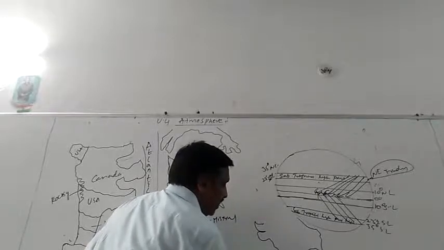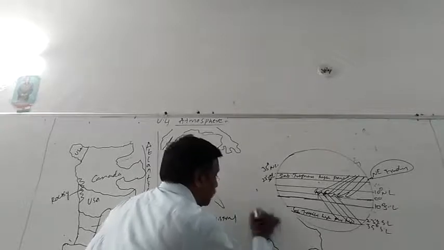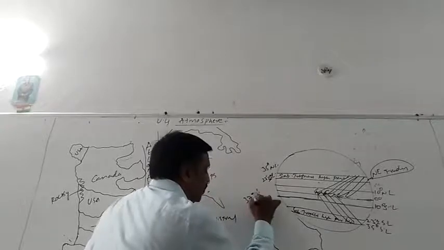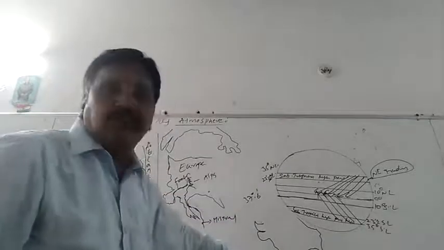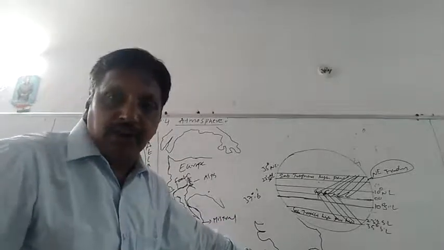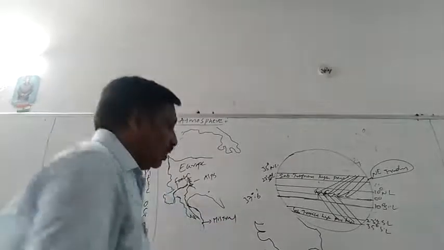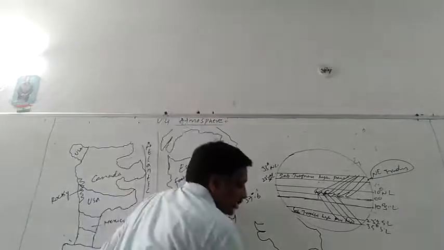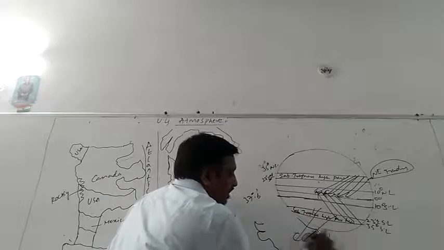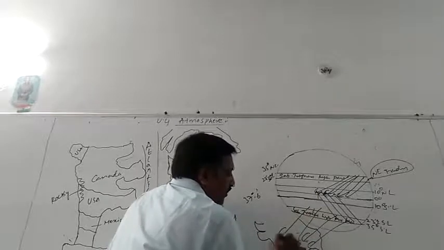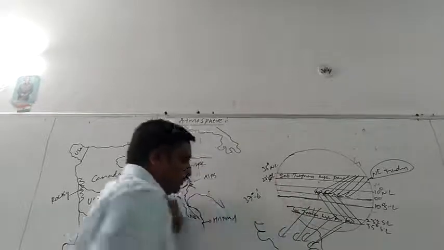India starts from 8 degrees 4 minutes and extends up to 37 degrees 6 minutes latitude. Our southernmost latitude is 8 degrees 4 minutes, our territorial southernmost latitude. So what happens? The southeast and northeast trades will be coming like this, and India lies in the northeast trade belt.